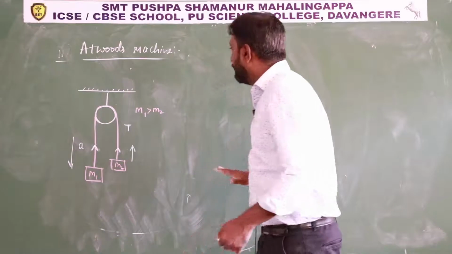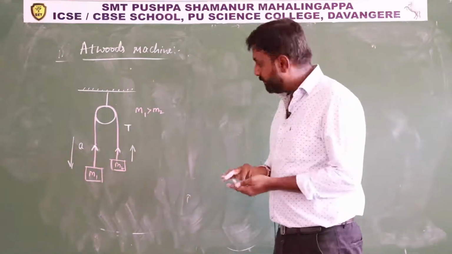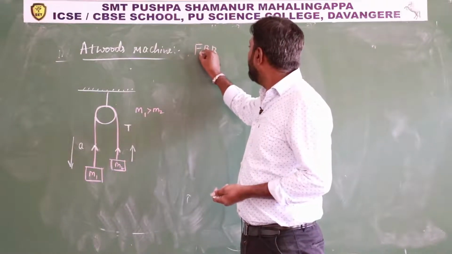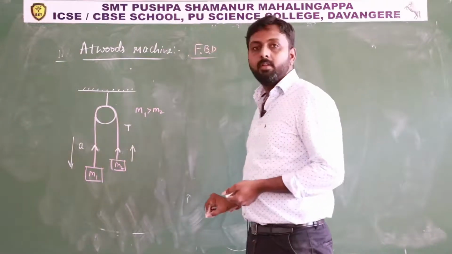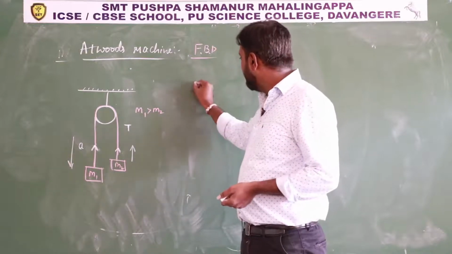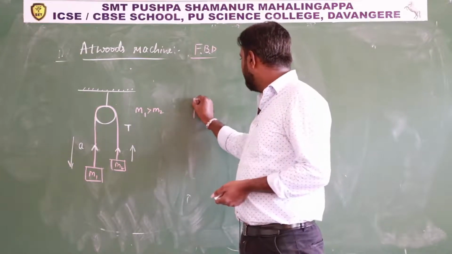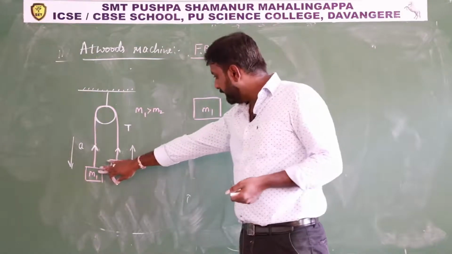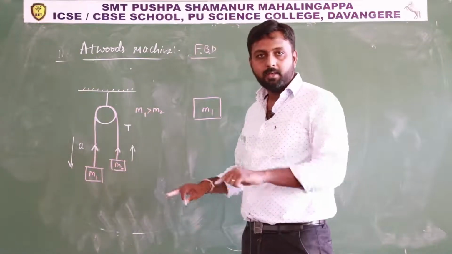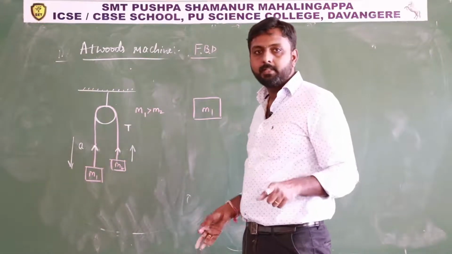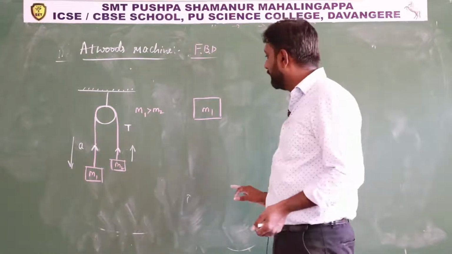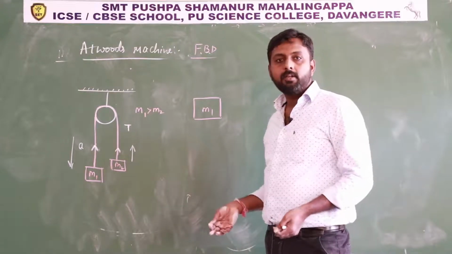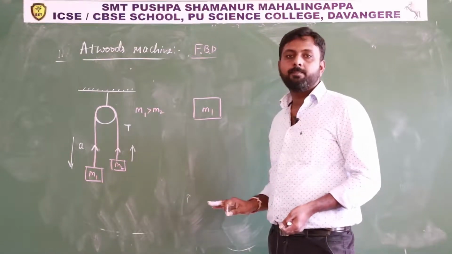So see here, while solving the problem, you have to draw the free body diagram. First, I will consider the system as the block m1. You have to free that block from other bodies, from surroundings. That is the first step in writing a free body diagram. Then you have to identify the various external forces acting on this body.